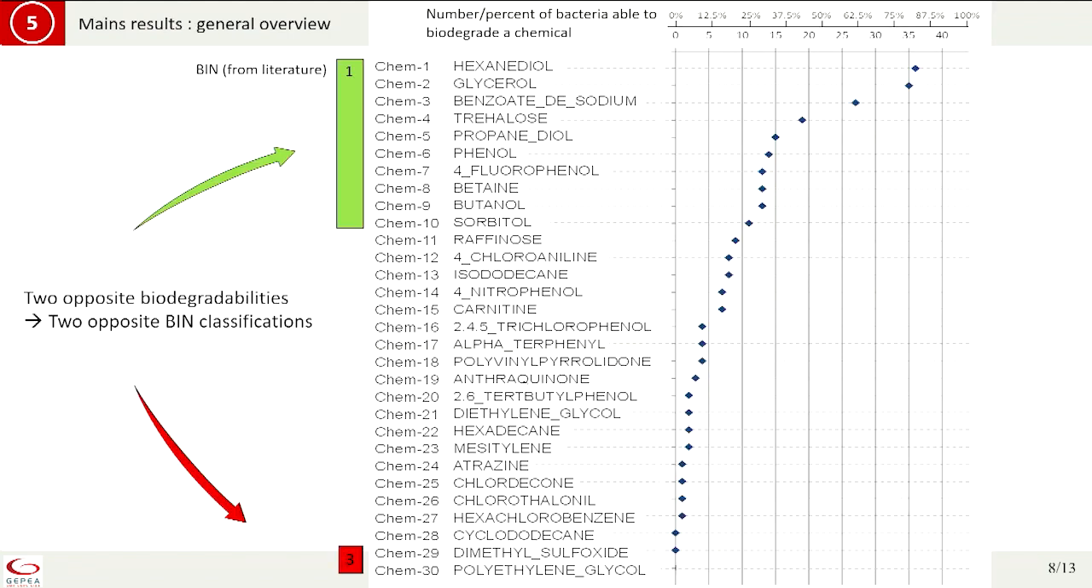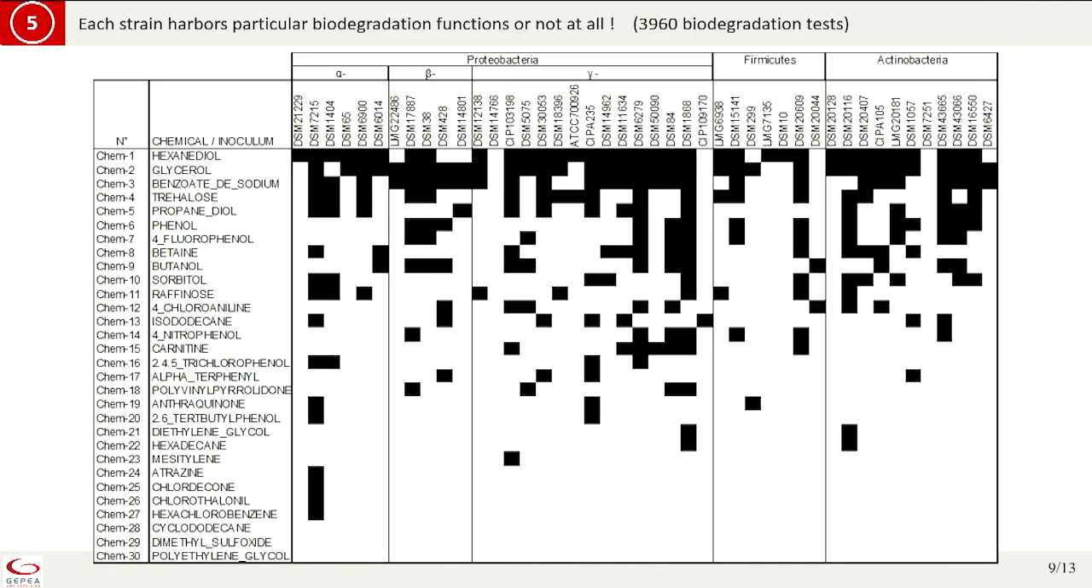You have all of the data for 30 substances, from bin 1 from literature to bin 3, recalcitrant. And we now have a clear response: the number of strains that are able to use the substances. For example, hexanediol is used by about 55% of the strains of the panel, down to 0 for polyethylene glycol. Here I present the results for all the strains.